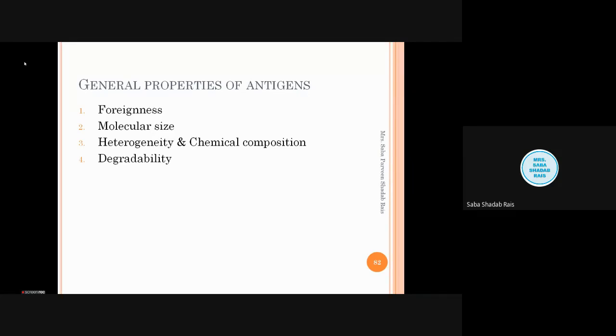But not all foreign particles elicit a response. Whatever food you are eating is foreign to your body, but it does not elicit any immune response. Although it breaches the barriers, it does not produce one. Why is it allowed into the body? Any food which is harmful for you, suppose you are eating something very stale or having some pungent smell, your body does not allow you to eat that thing.